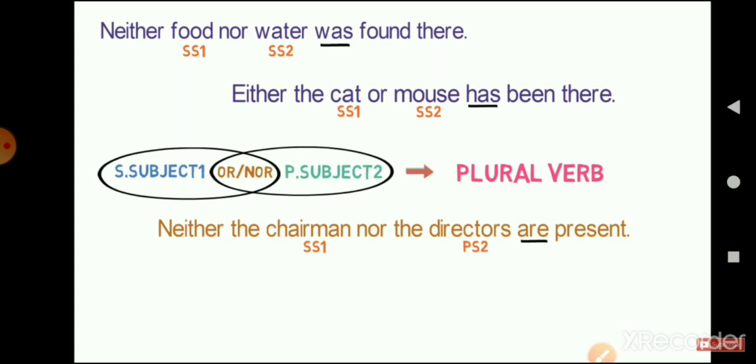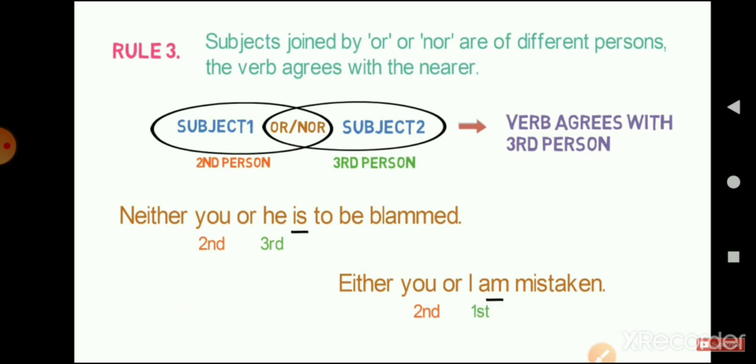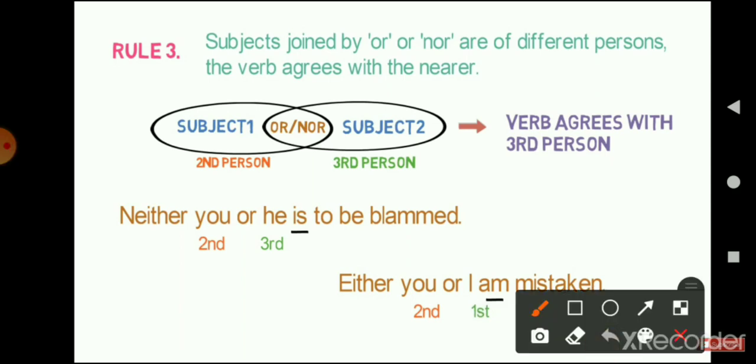Now let's move on to the third rule. What does the third rule say? According to the third rule, subjects joined by or or nor, if we are using two subjects joined by or or nor and they are of different persons, meaning one is first person and the other second, or second and third, or maybe first and third, then the verb must agree with the nearer subject.